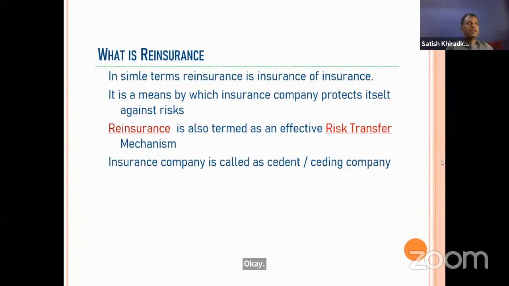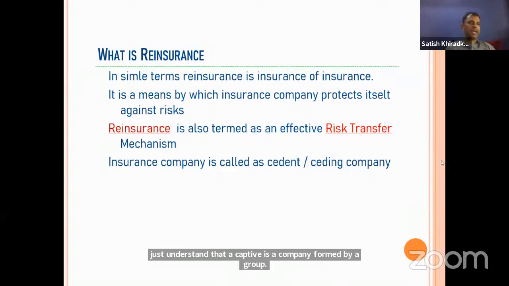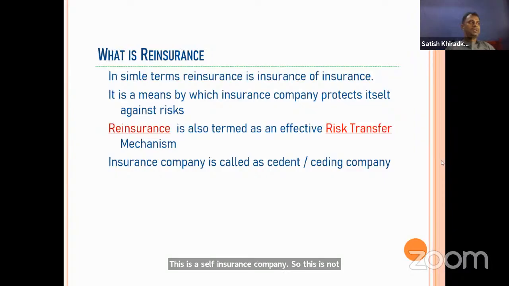Okay. In simple definition, what you are saying is correct, but from the exam point of view, just understand that a captive is a company formed by a group. This is a self-insurance company, so not anybody can go and insure with the captive. Suppose the Reliance Industries group is there. Reliance can form, like, Reliance General Insurance or Reliance Life. You forget that, because these are general insurance companies where other insureds can also go.